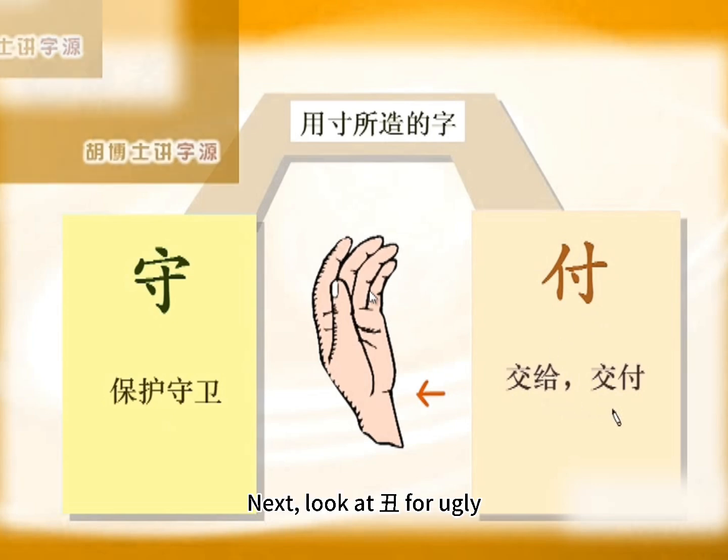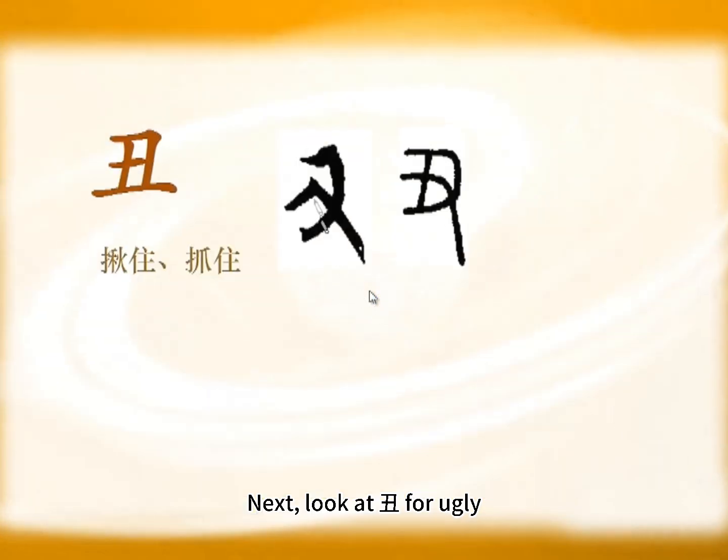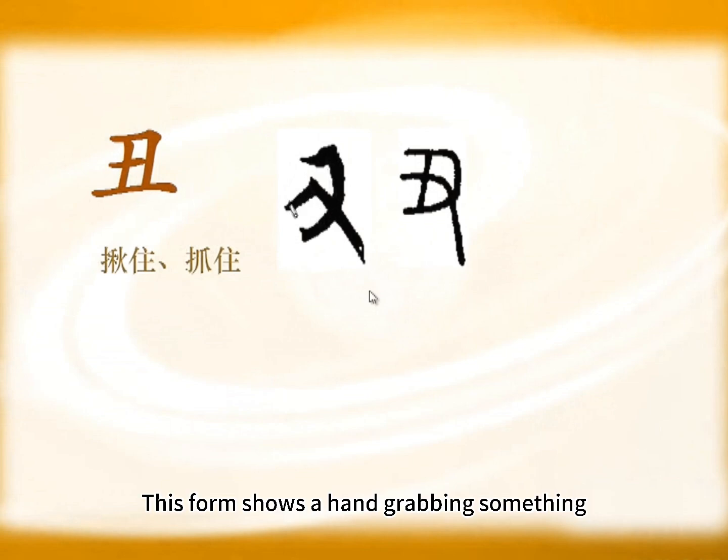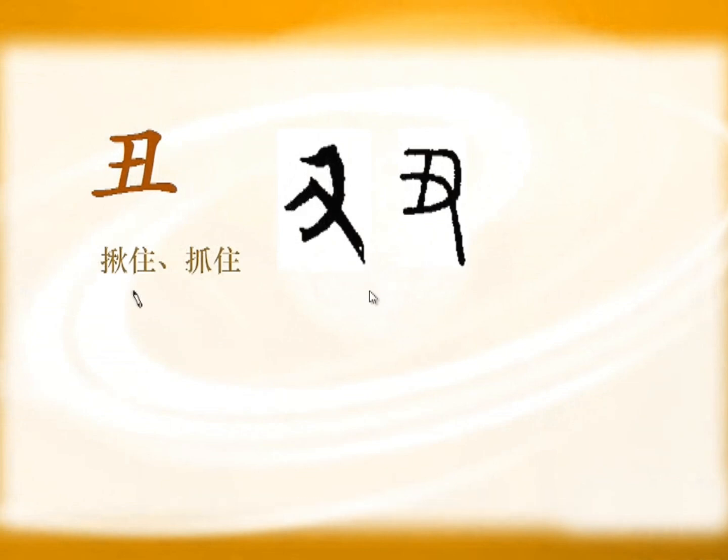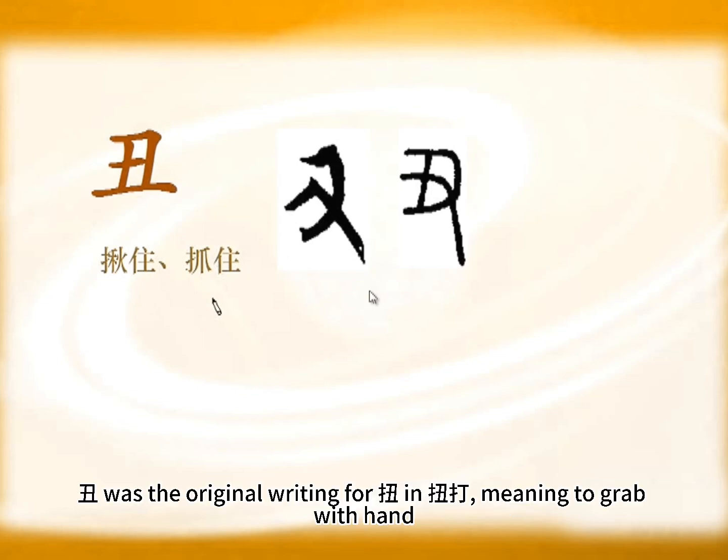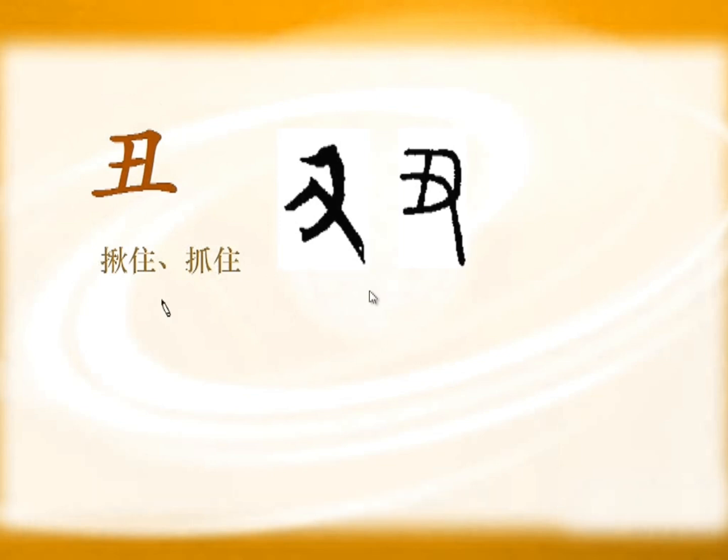Next, look at chou for ugly. This form shows a hand grabbing something. Its original meaning is to seize, grab. Chou was the original writing for niu in niuda, meaning to grab with hand. Later ti was added, indicating relation to hand, written as niu.